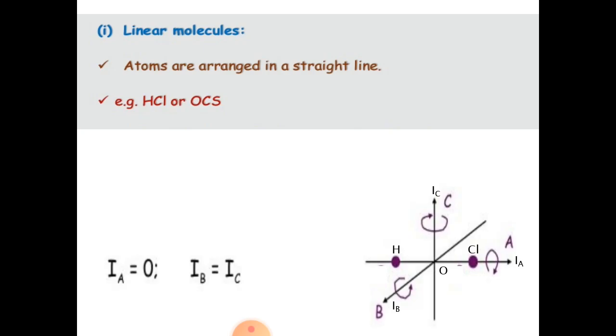For linear molecules, the atoms are arranged in a straight line. Examples: hydrogen chloride, carbonyl sulfide. See the figure. This is the rotation of the HCl molecule. Here Ia is equal to 0, Ib is equal to Ic.